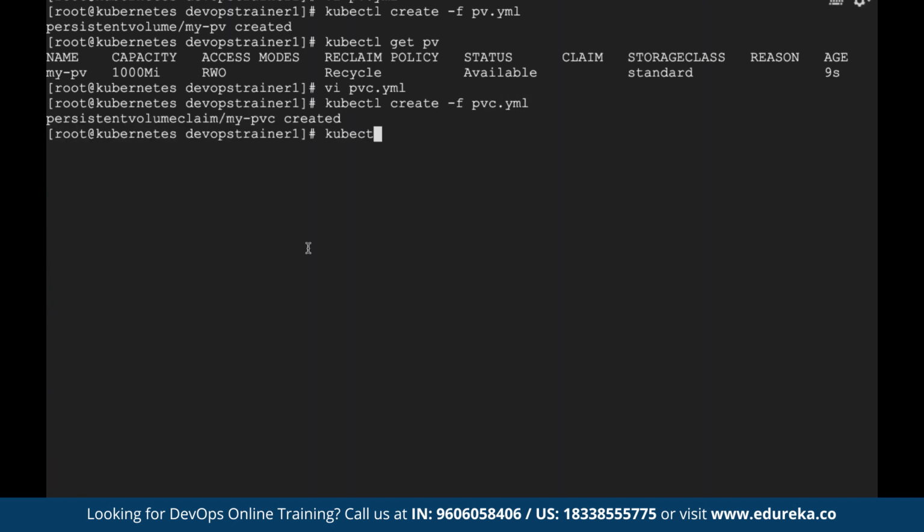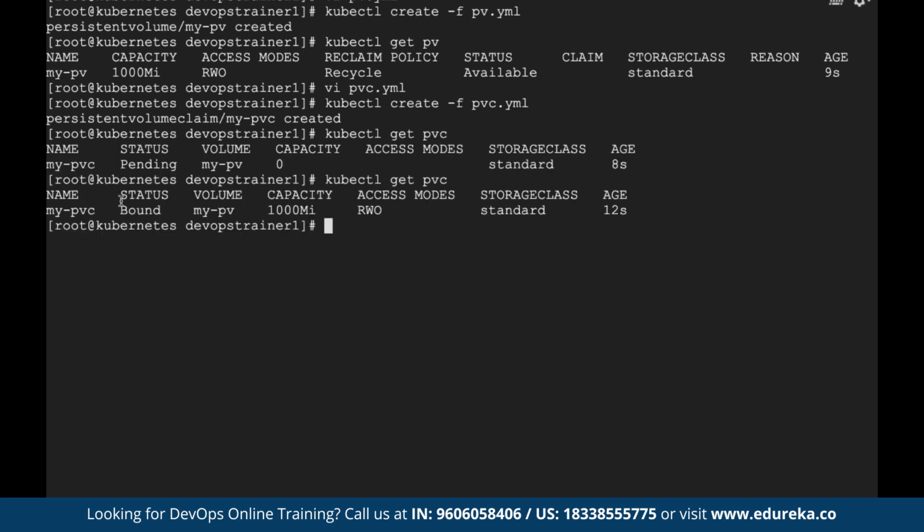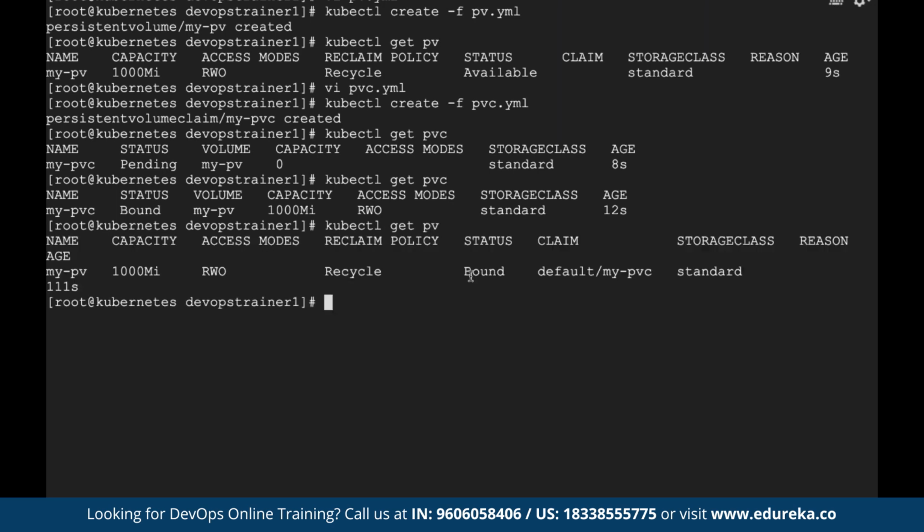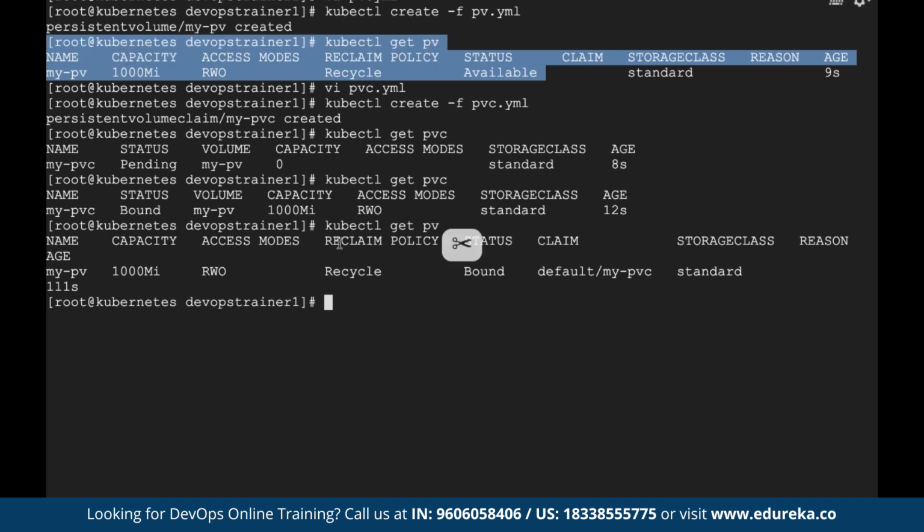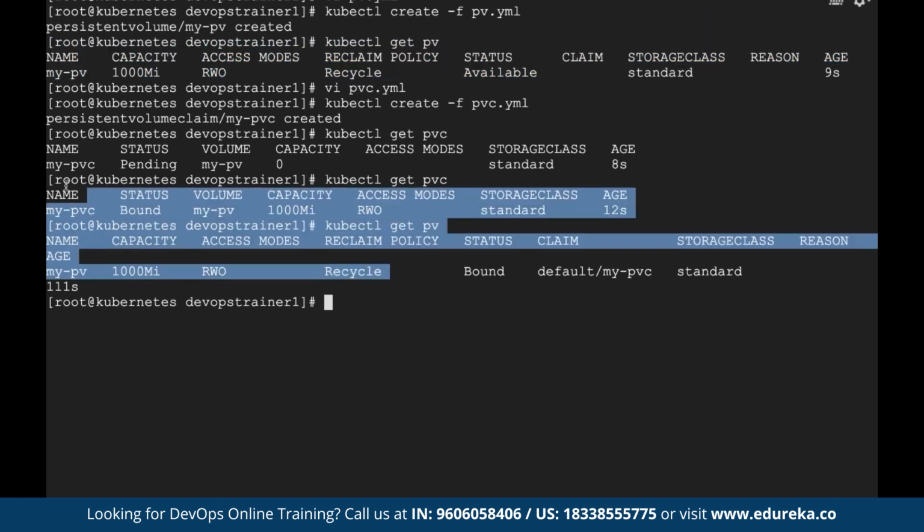If you run the command kubectl get pvc, you may see the status as pending. Okay, now you see the status as bound. Now if you run the command kubectl get pv, here also you see the status as bound. Previously the status was showing as available, it was not bound. Now you see the status as bound. That means this room has now been reserved.